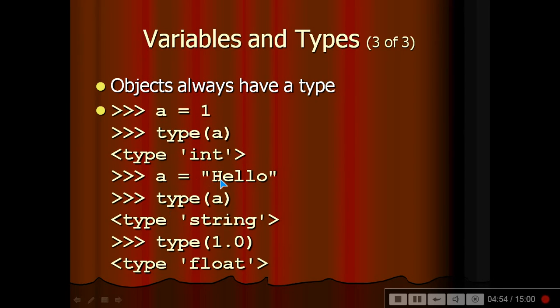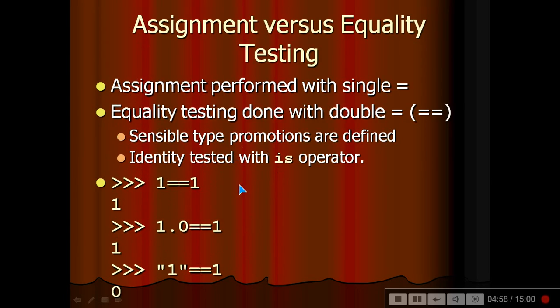Assignment versus equality testing. Assignment is performed with a single equal sign, equality with a double equal sign. Sensible type promotions are defined. Identity is tested with the is operator. 1 is 1, that is true. 1.0 is 1, true. 1 is '1', no, because this is a string.